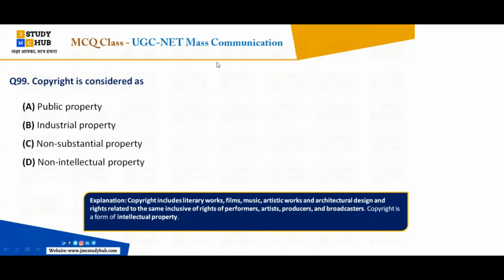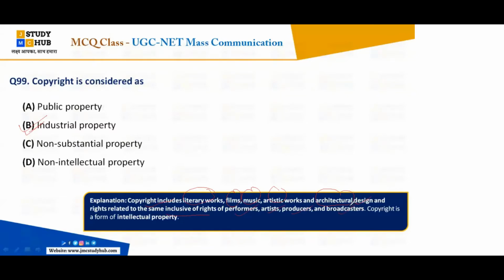So here the right answer is industrial property. Copyright is considered as industrial property. Copyright includes literary works, films, music, artistic work, and any architectural design, or the rights related to the same, inclusive of the rights of the performers, artists, producers, and broadcasters.